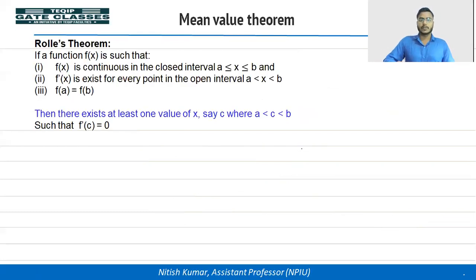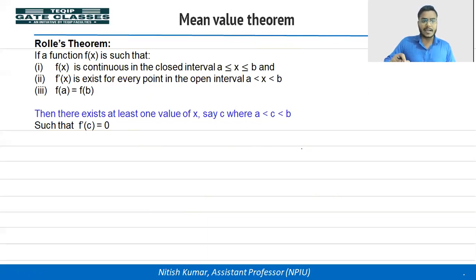Let's talk about Rolle's theorem. Rolle's mean value theorem also we can say. So if a function fx is such that fx is continuous in the closed interval a, b, and f dash x, that is derivative of the function fx, exists for every point in the open interval a to b, and third condition where functional value at a and b will be equal, we can write f of a is equal to f of b.